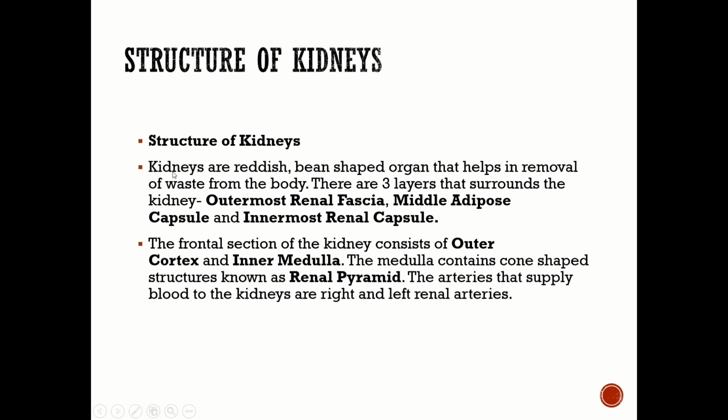Kidneys are reddish bean-shaped organs that help in removal of waste from the body. There are three layers that surround the kidney: outermost renal fascia, middle adipose capsule and innermost renal capsule. The frontal section of the kidney consists of outer cortex and inner medulla. The medulla contains cone-shaped structures known as renal pyramids. The arteries that supply blood to the kidneys are the right and left renal arteries.